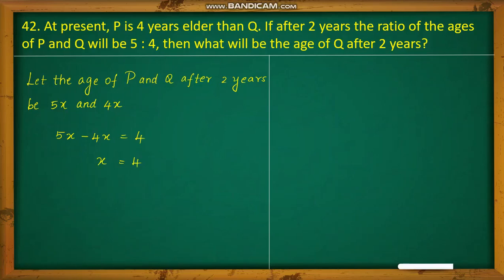Just now we wrote that the age of Q after 2 years is 4x. So age of Q after 2 years will be equal to 4x, which is nothing but 4 into 4, because x value is 4. So the answer is 16.